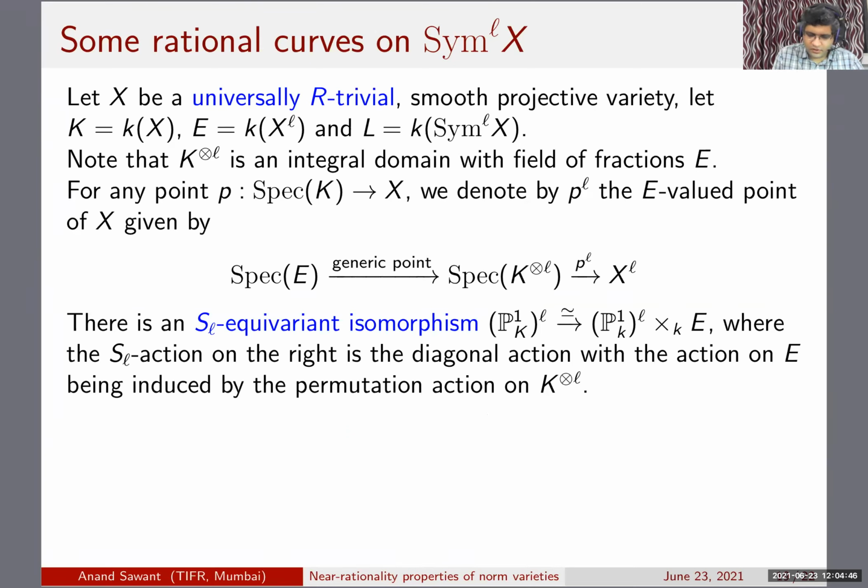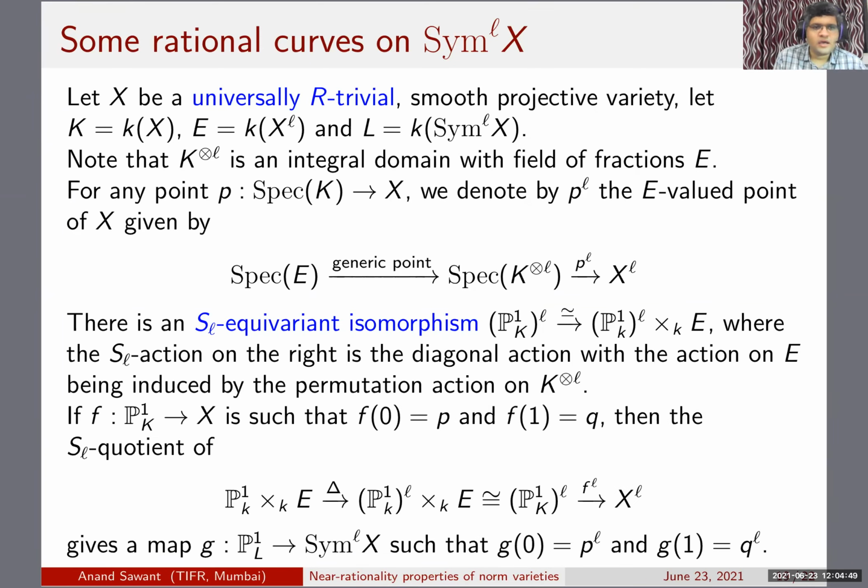Now if you have a P1 over big K connecting two big K valued points, P and Q, what you can do is take the product of this map L times to get a map from P1K product with itself L times to X to the L. By the trick that I mentioned, you can identify this with P1K product L times with E, and then you can use the diagonal, and you get P1K tensor KE.